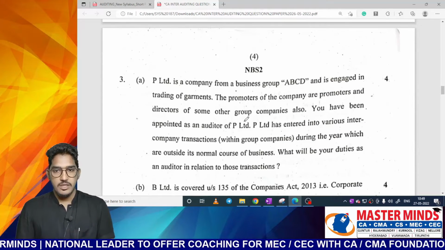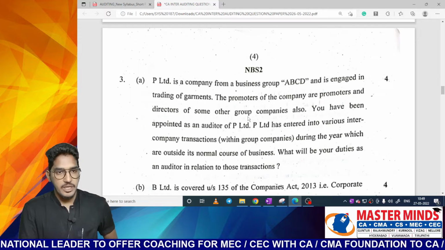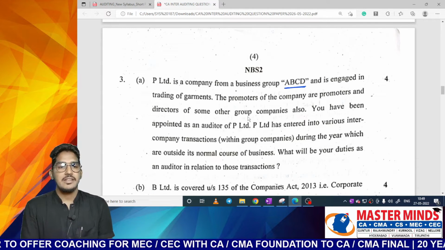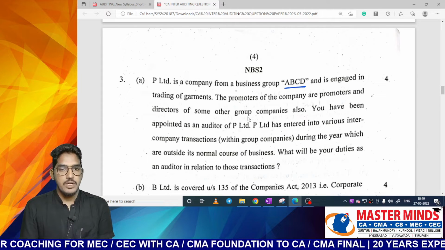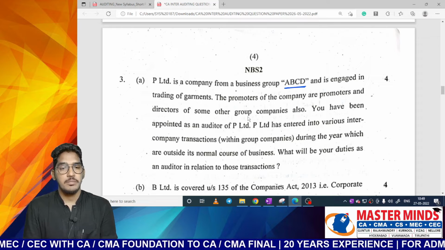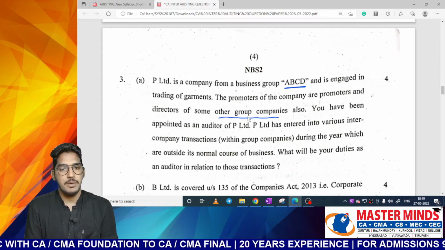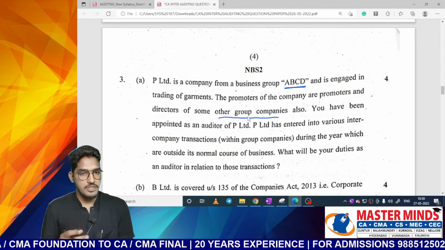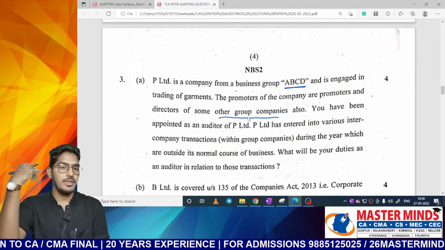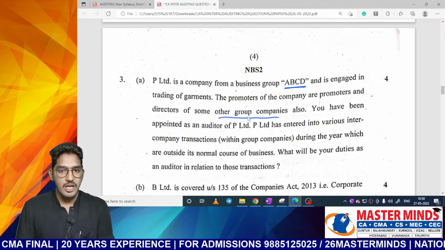Next. Now we are proceeding with question number 3. P Limited is a company from a business group ABCD and is engaged in trading of garments. The promoters of the company are promoters and directors of some other group companies also. That means they are having some related parties. So as per the related party definition, if your directors or promoters are also the promoters or directors of another company, those entities will be considered as your related parties.